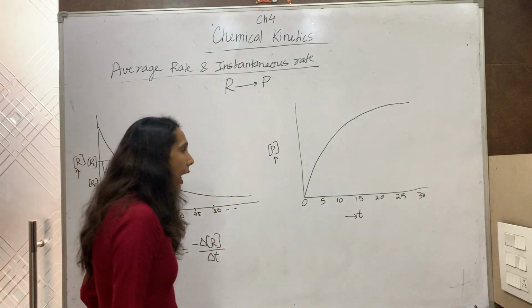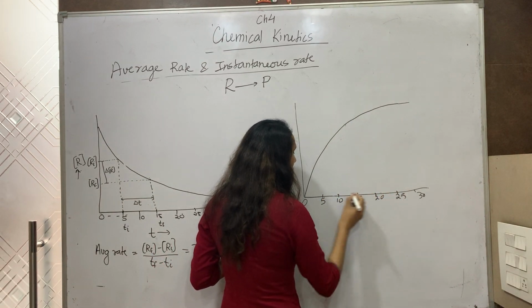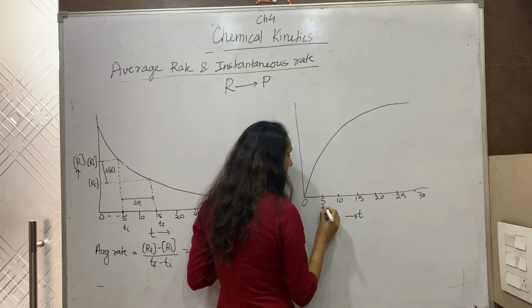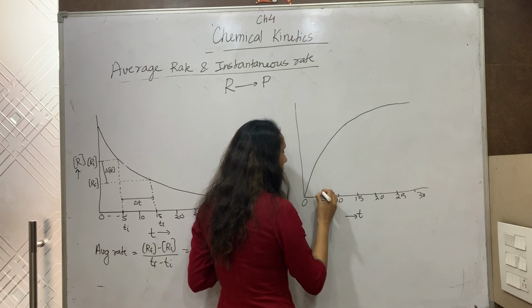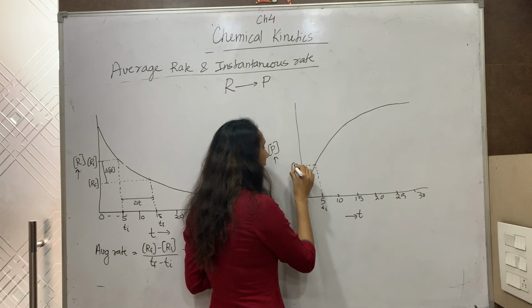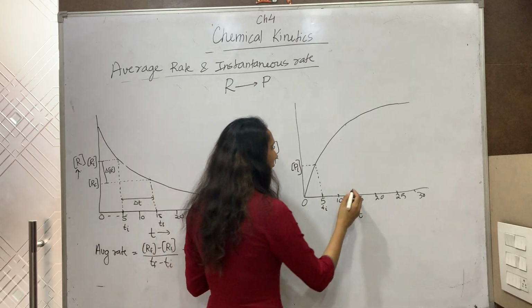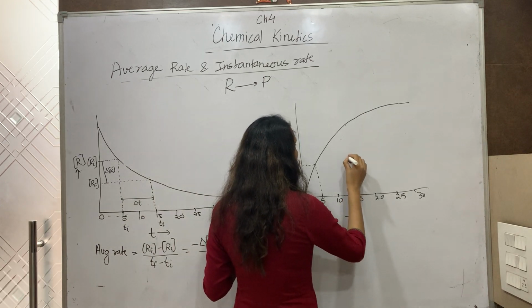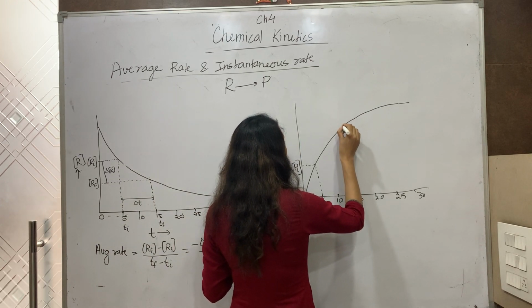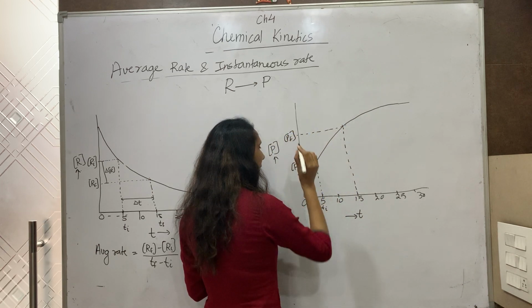Same way, this is the graph in terms of product. Now again, I choose any 2 time intervals. I again choose 5. So this is my Ti, and I draw a perpendicular here. So this will be the initial concentration of the product Pi. Similarly, I draw a perpendicular at 15. It cuts here. I draw a perpendicular here. This will be Pf.